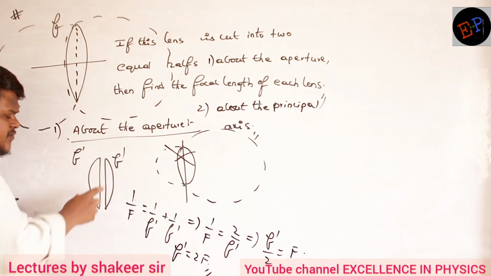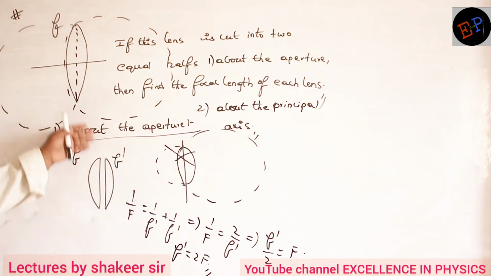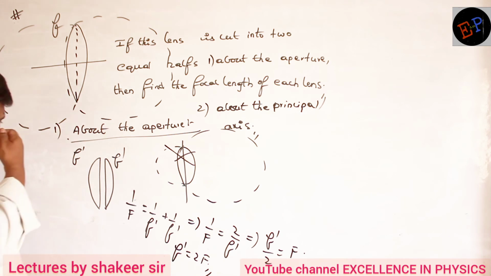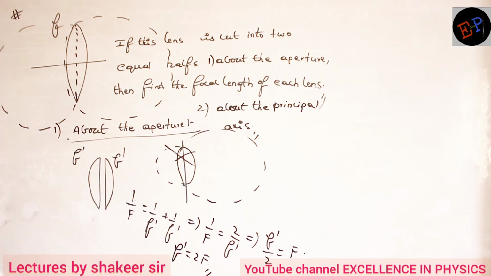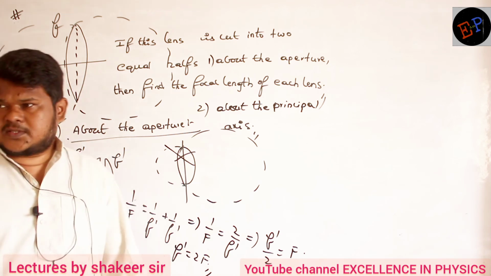So therefore if you cut the lens into two parts perpendicular to the principal axis, this is perpendicular to principal axis only, no? Then what happens to focal length of each part? Focal length will become double. So if you join them, focal length will become again half, that is f. So this is what will happen.